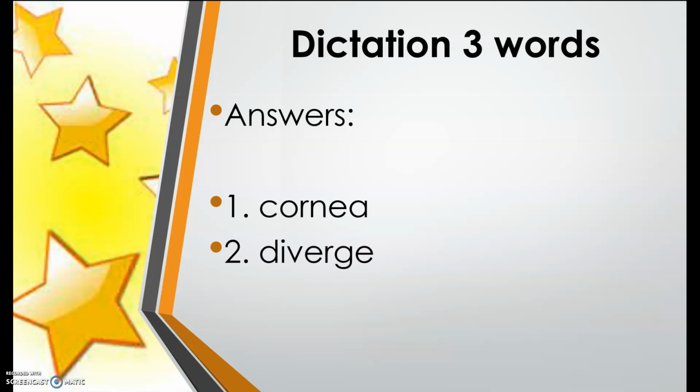Number 2. Diverge. D-I-V-E-R-G-E. And number 3. Interface. I-N-T-E-R-F-A-C-E. Very good.